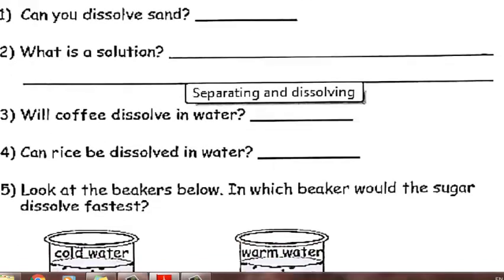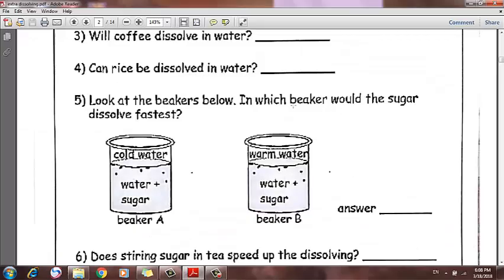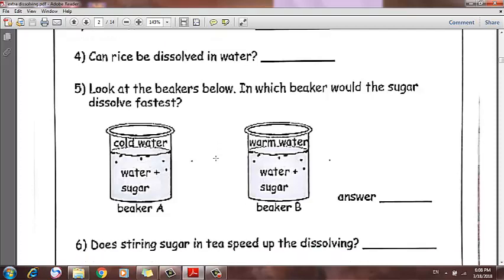Question number 5. Look at the beakers below. In which beaker would the sugar dissolve fastest? Beaker A or beaker B? Remember that beaker means cup. Beaker A contains cold water and sugar. Beaker B contains warm water and sugar. The answer is going to be beaker B, because of the warm water. And as you know, the hotter the water, the faster the dissolving.